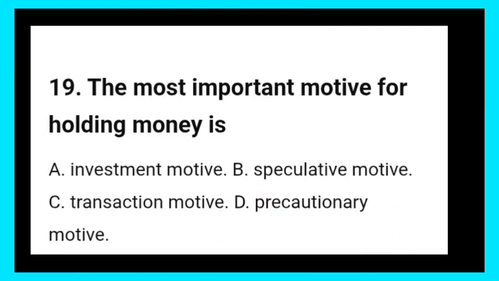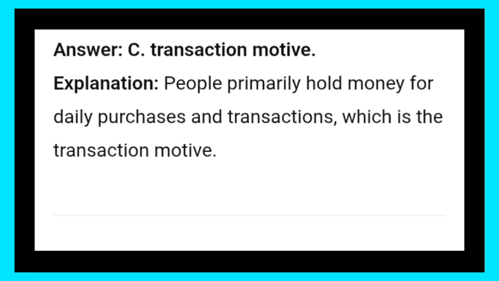19. The most important motive for holding money is: A. Investment motive. B. Speculative motive. C. Transaction motive. D. Precautionary motive. Answer: C. Transaction motive. Explanation: people primarily hold money for daily purchases and transactions, which is the transaction motive.